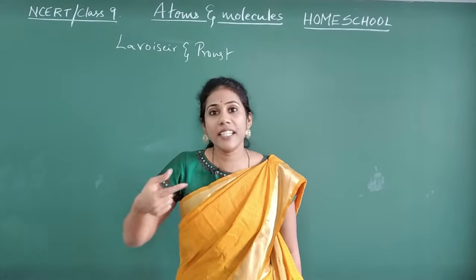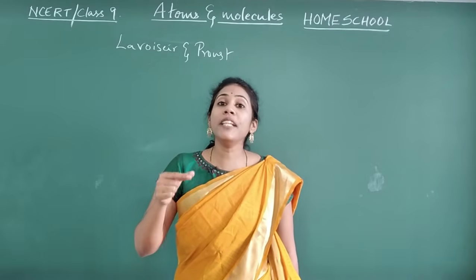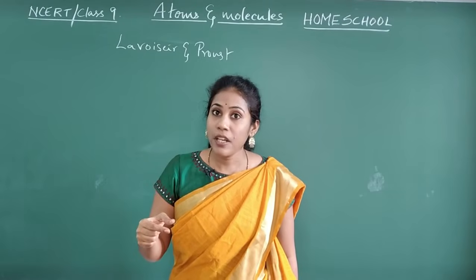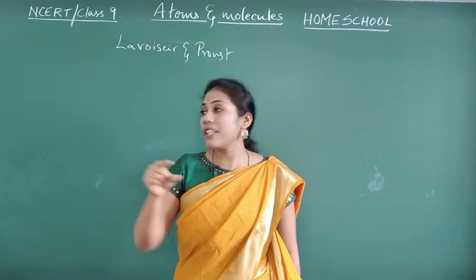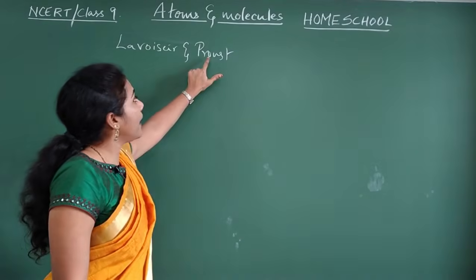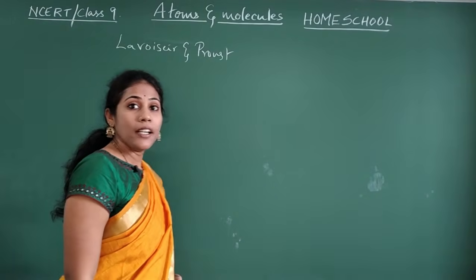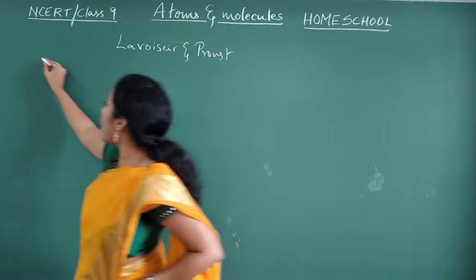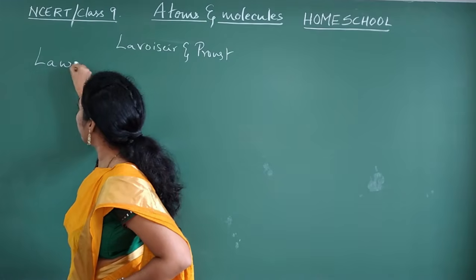There are various laws, but only two important laws you are studying for your level. The first law was given by Lavoisier, the second law was given by Proust. Altogether we will call it laws of chemical combination.